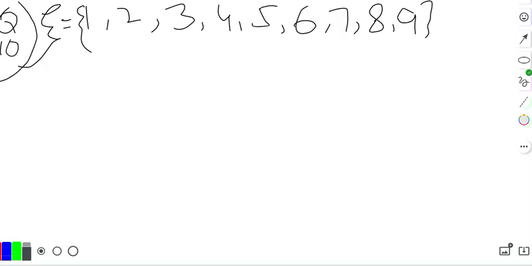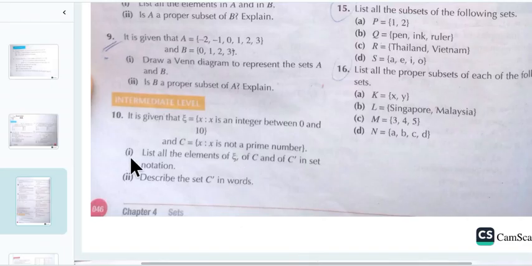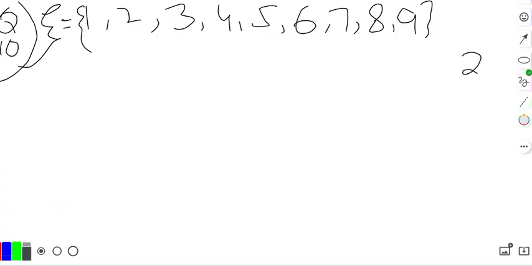Okay students, now what is the second statement? Second set, set C, which is x such that x is not a prime number. As we already know, the prime numbers always start from 2, 3, 5, 7, 9. Sorry, 9 is not a prime number because 9 contains more than 2 factors. 9 is not a prime number. And what is the next? 11, 13, 17.